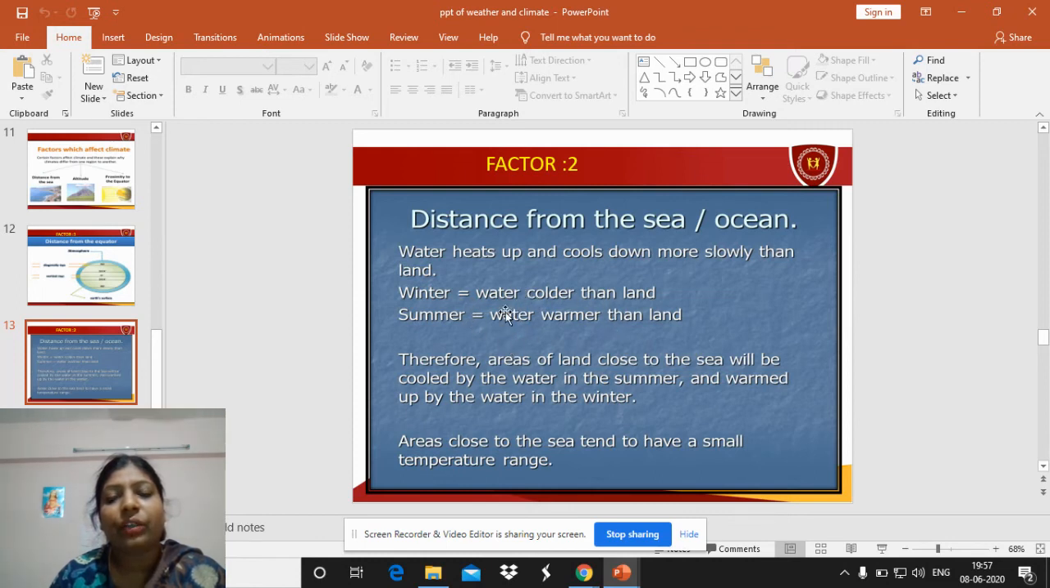So during this, at the oceanic places, or the coastal areas, the winters are very cool, and summers are very hot.